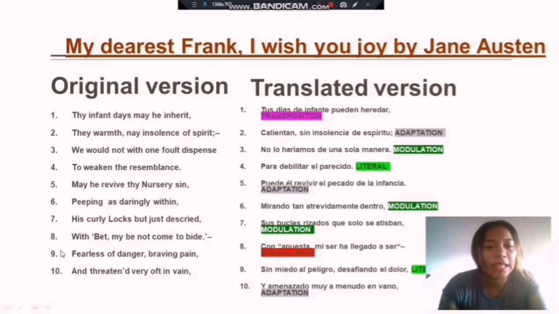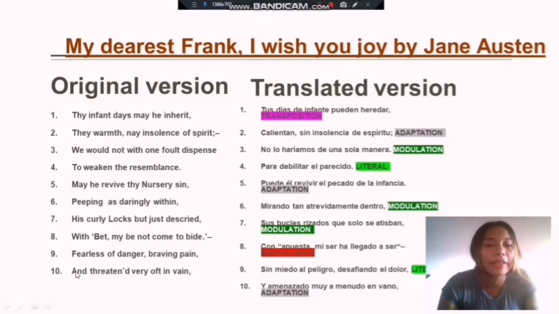We also find in line 9, fearless of danger, brave in pain. That's literal translation, because here we translate fearless of danger, sin miedo al peligro, which is the same. Braving pain, desafiando al dolor. This is the same in English, braving pain, and the same in Spanish.